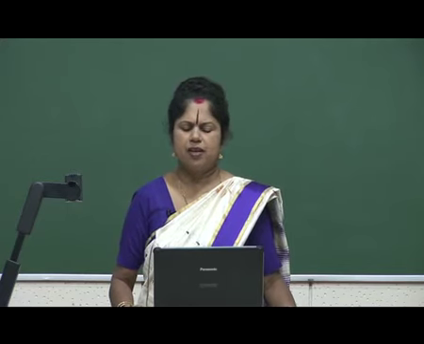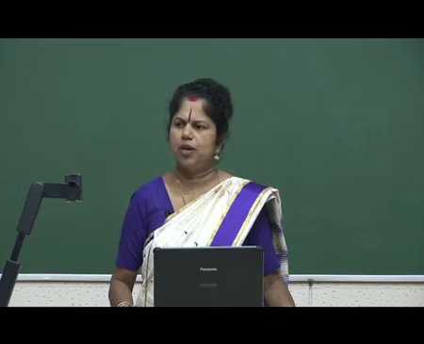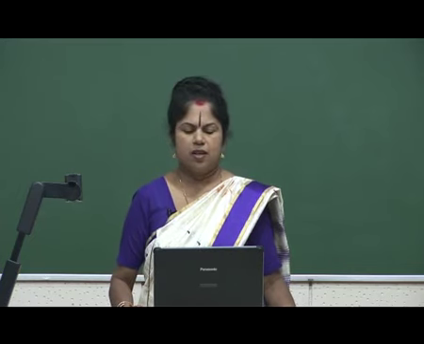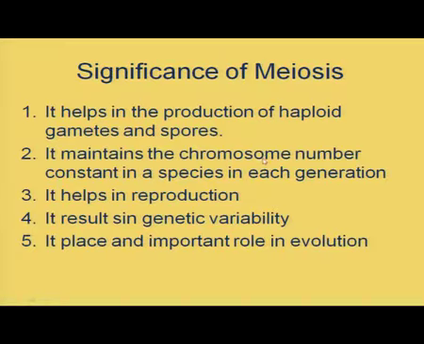Suppose there is no meiosis, only mitosis, then what will happen? The chromosome number will be doubling in each generation. So, in order to avoid that doubling, by meiosis the chromosome number remains haploid in the gametes, and by fusion of the gametes the diploid condition is restored in each generation.